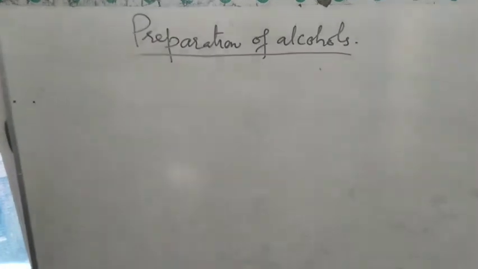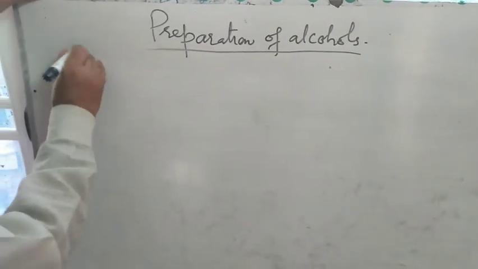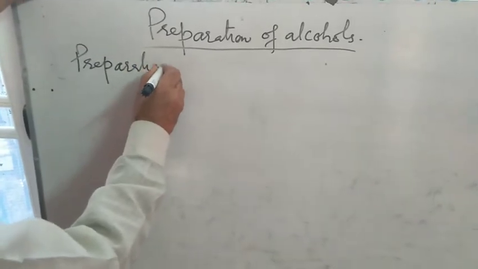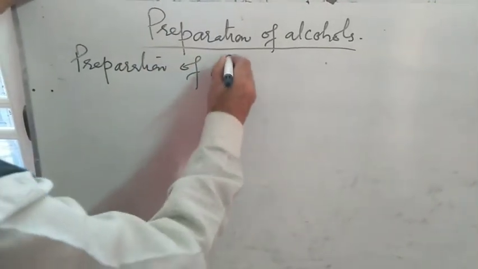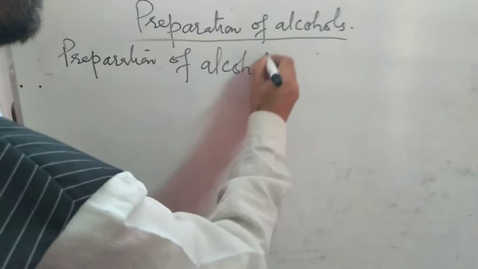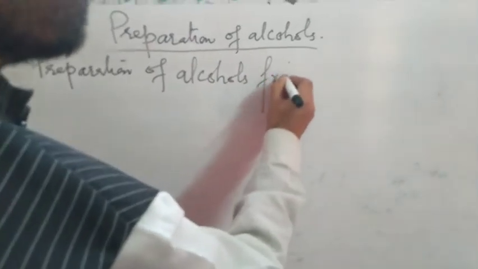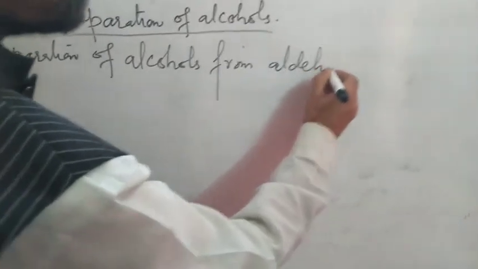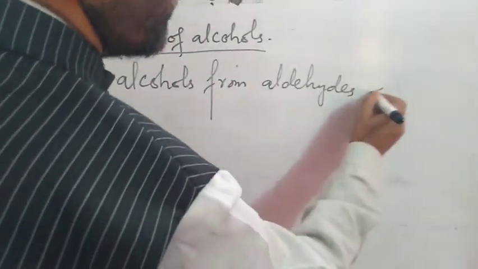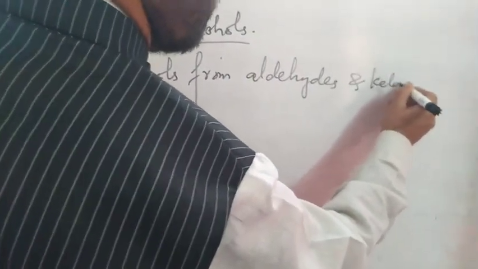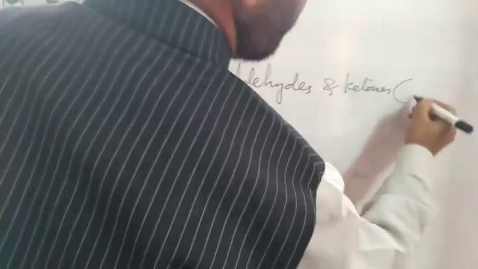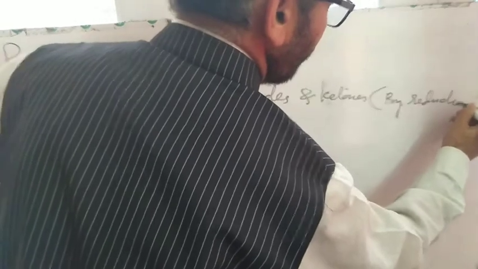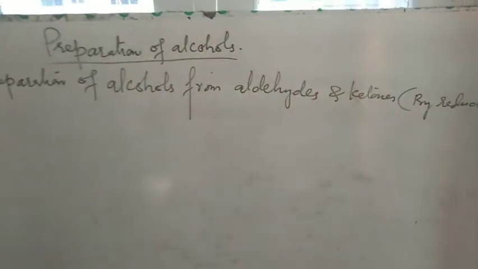Now aldehydes and ketones. Preparation of alcohols from aldehydes and ketones by reduction. This is by reduction. So you have to, by reduction of aldehydes and ketones.